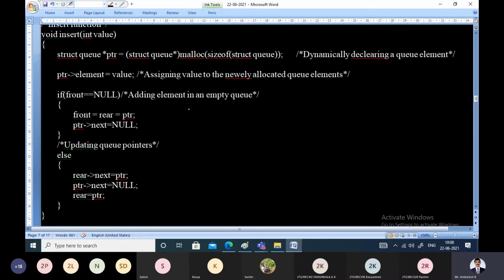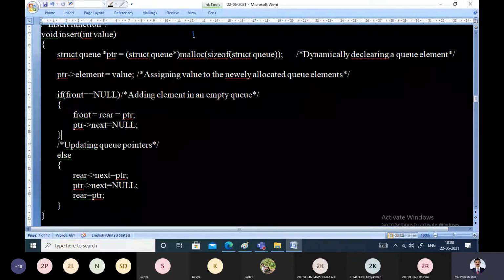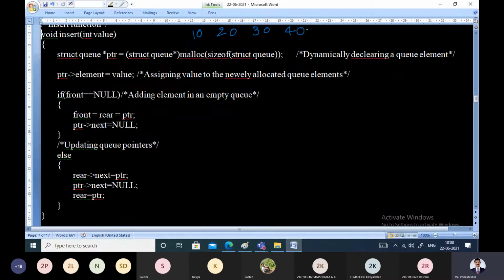So we're trying to insert an element onto the queue. Let us assume the same input for our program: 10, 20, 30 and 40. These are the 4 numbers we want to insert onto the queue. Whenever you call the insert function, the first element will be passed as 10, so value will have a value of 10.